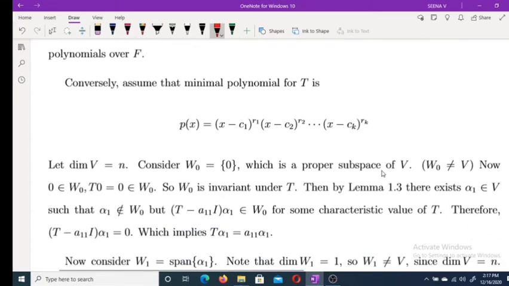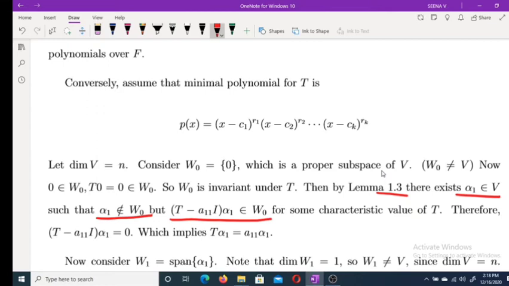But by the above lemma, if W is invariant under T, then there exists an alpha 1 belonging to V such that alpha 1 does not belong to W0, but (T minus c I) alpha 1 belongs to W0. Here we are replacing that c by a11.